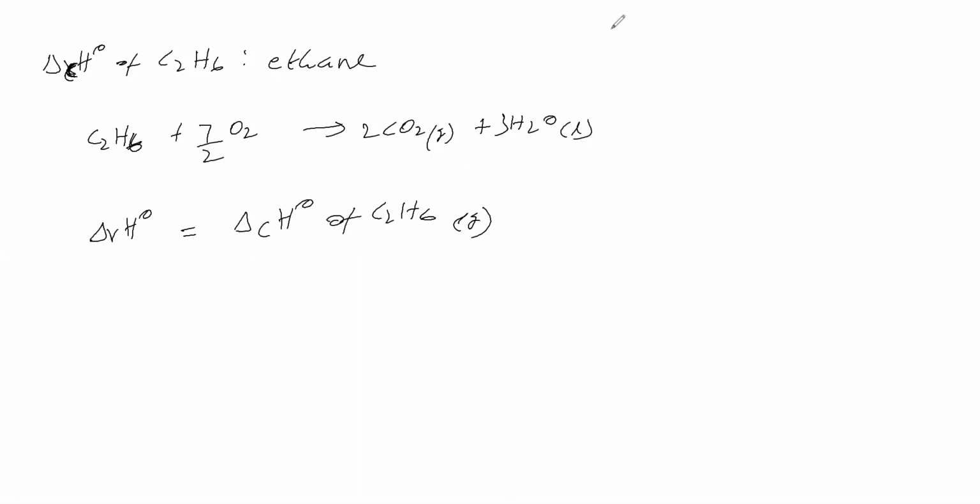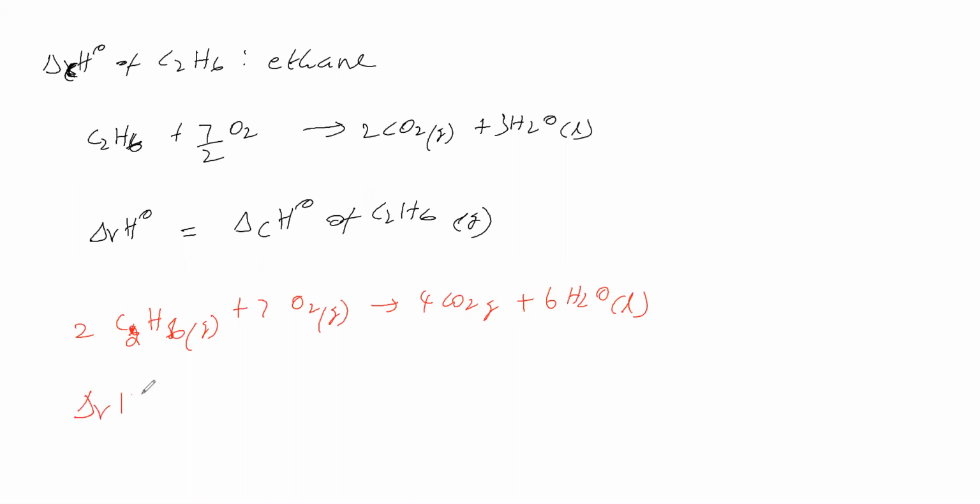Let us write the equation normally now. We have to cancel the denominator 2, so we write 2 times ethane, plus 7 times oxygen gas, gives 4 times CO2 gas and 6 times H2O liquid. Why have we multiplied this whole equation by 2? In order to cancel the denominator 2. Now, do you feel delta RH naught of this equation and delta CH naught of ethane gas are the same?